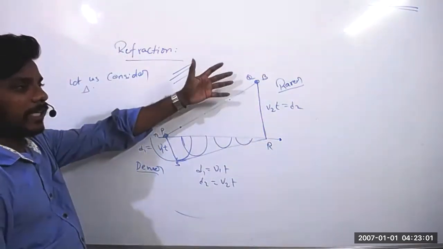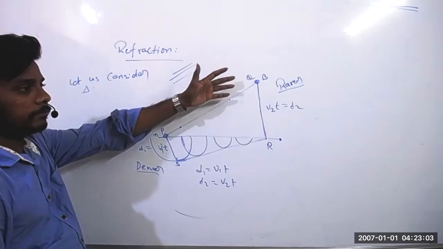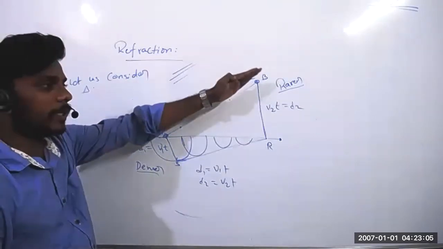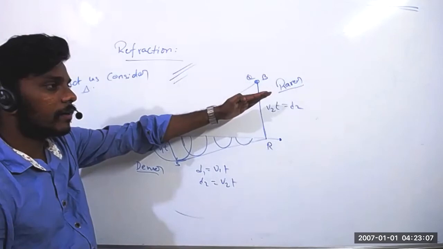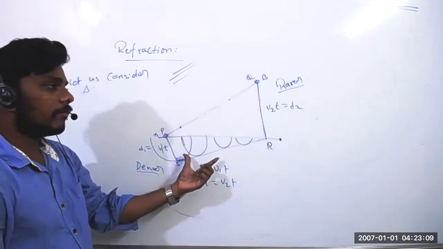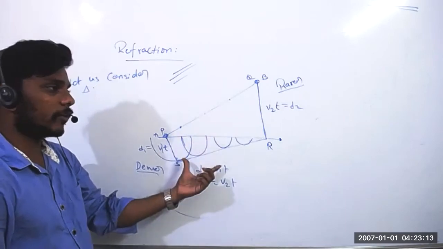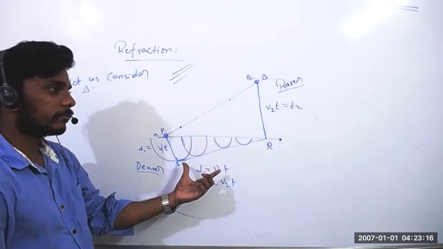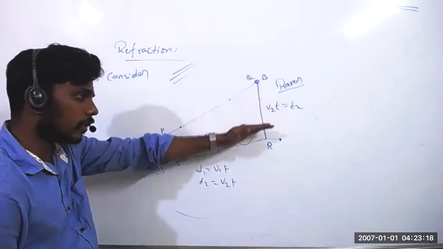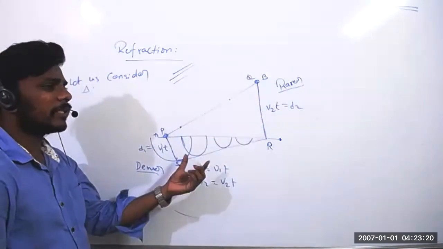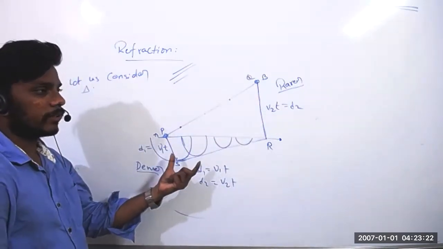Rarer medium is air. Suppose it is coming in the air medium. Water is the denser medium when you compare with air. So it is entering into the denser medium. Denser medium is a little bit thick, right?